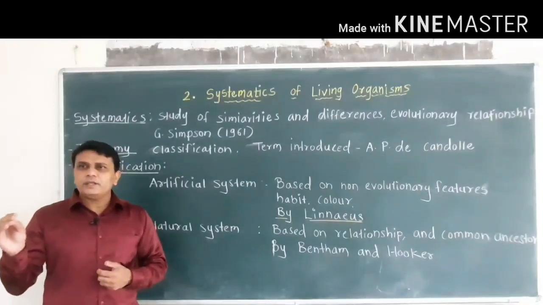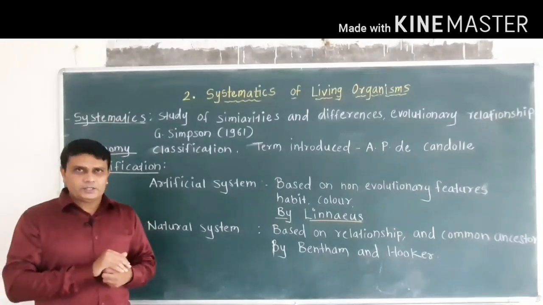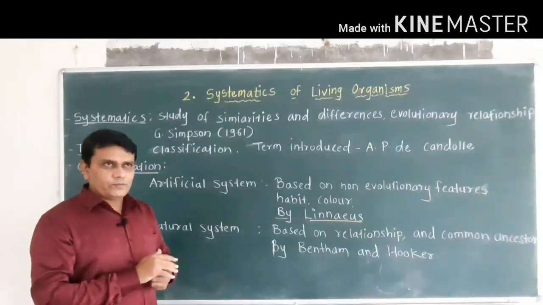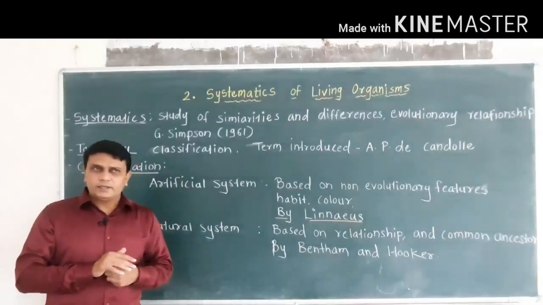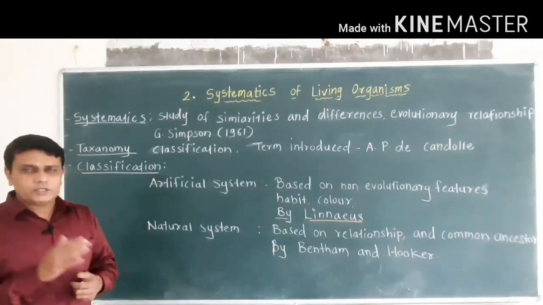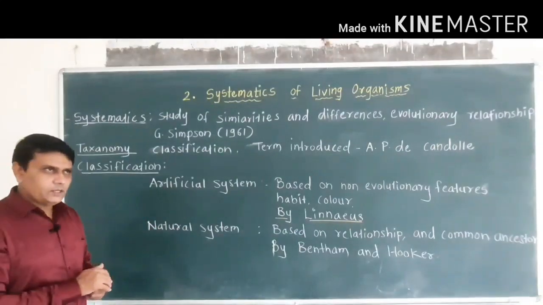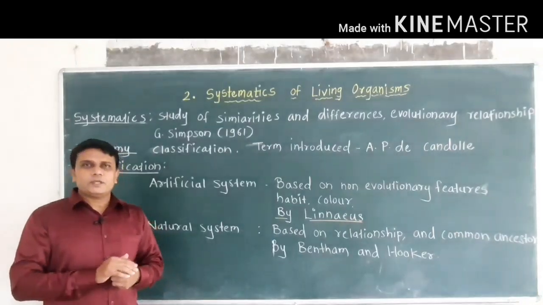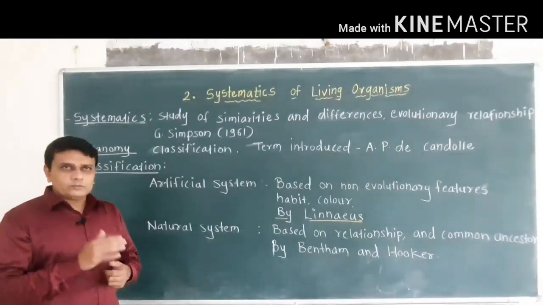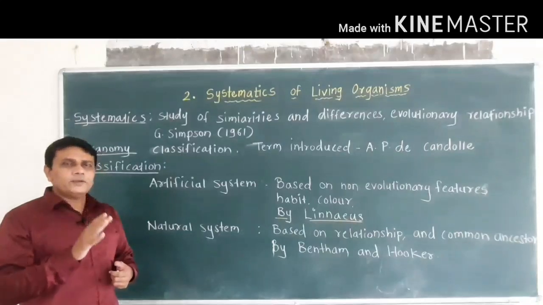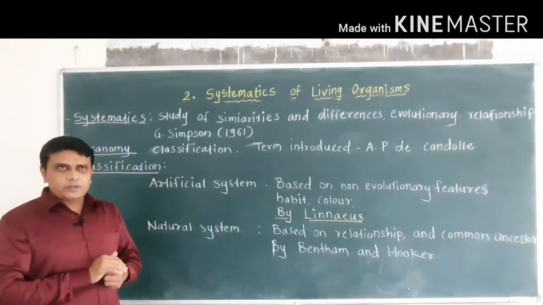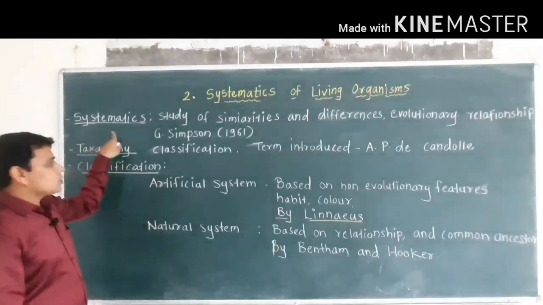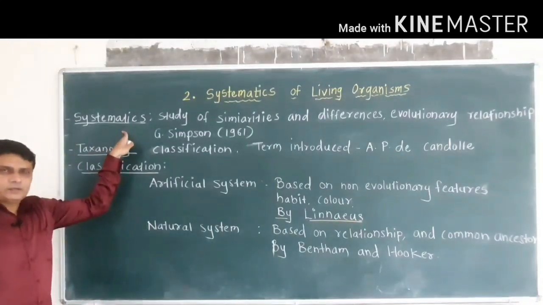So to study each and every type of organism, man tried himself, and you know that biology is the branch of science in which the study of living organisms is carried out. So to study the different kinds of organisms, a new branch developed and it is called systematics.